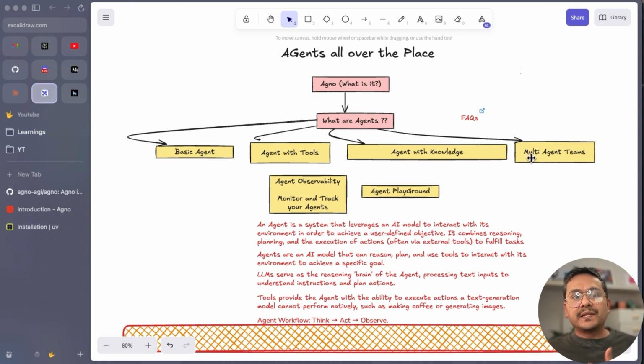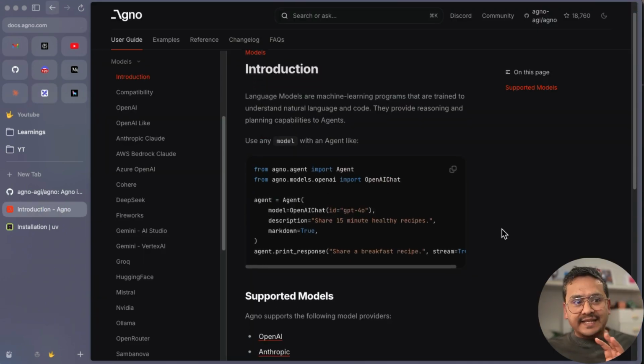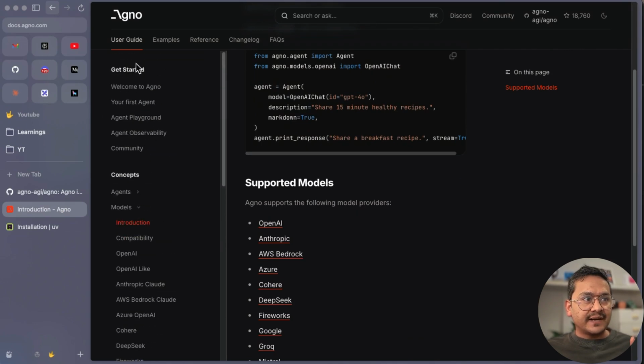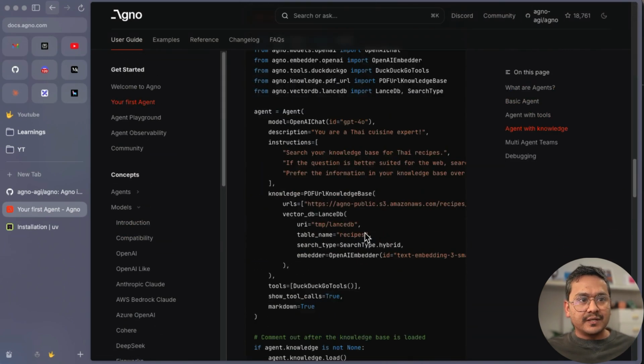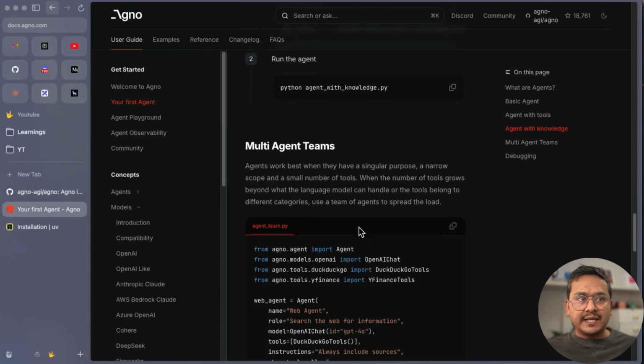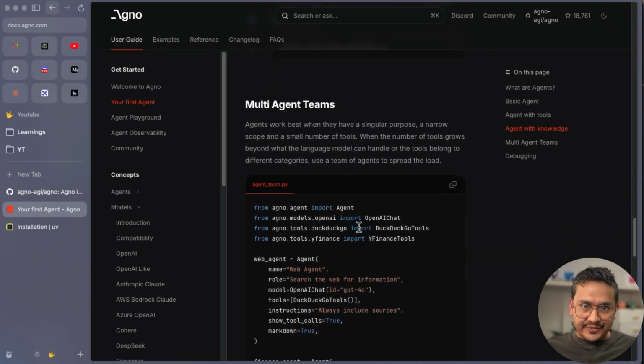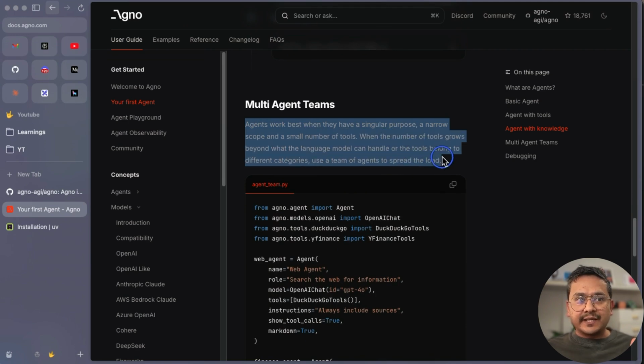But now let's go with the multi-agents, how to use multiple agents to do the things. First, let's go through the things that are mentioned in the documentation here. If I go to the user guide, your first agent, and if I scroll a little bit down, we completed until here, and here is the multi-agent teams. Again, it is self-explanatory here.